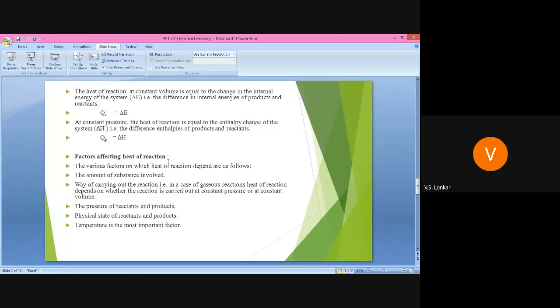There are several factors which affect the heat of reaction. The first one is the amount of substance involved, because we know that the rate of reaction is directly proportional to the concentration of reactant. In the same way, the amount of substance involved also affects the heat of reaction. If the amount of substance is high, then heat of reaction is also high, meaning it is directly proportional.